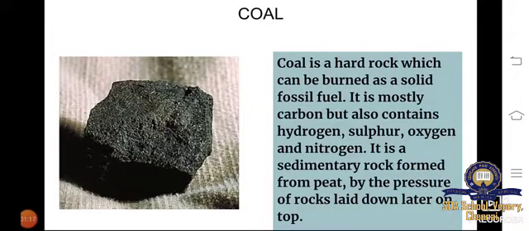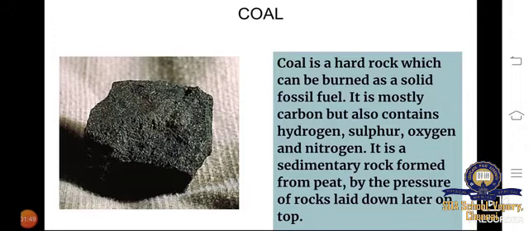Our first form is coal. So this is coal. Coal is like charcoal and it's a dark color stone. It's a hard rock which can be burnt as a solid fossil fuel. It comes under the fuel category. Mostly carbon, but it also contains hydrogen, sulfur, oxygen, and nitrogen. The main compound is carbon. Other than carbon, it contains hydrogen, sulfur, oxygen, and nitrogen also.